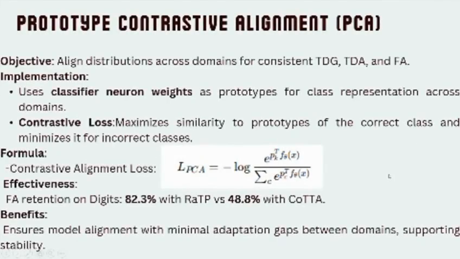Next is the prototype contrastive alignment. The main objective of this is to align distribution across the domains for consistent TDG, TDS, and FA scores. The implementation goes as follows, where we use the classifier neuron weights as prototypes for class representation across all the domains, and then we minimize the contrastive loss. The effectiveness is visible where FA retention on digits of RATP is comparatively higher than other models.